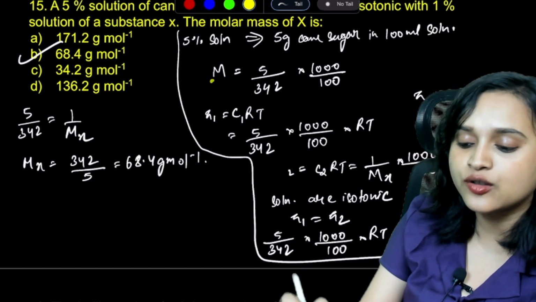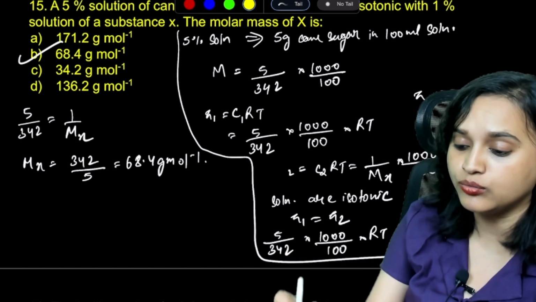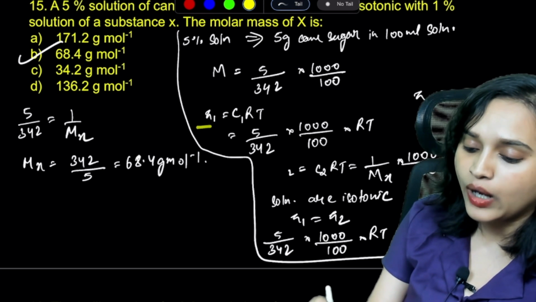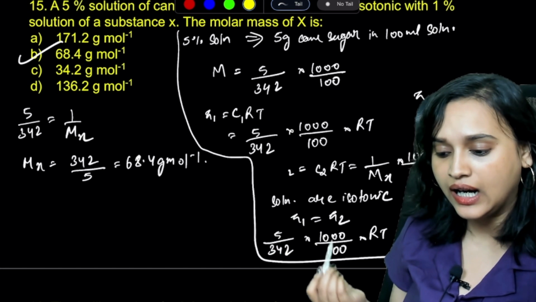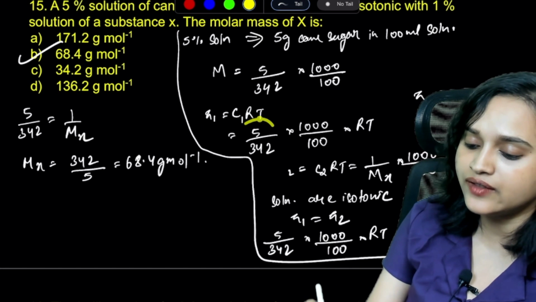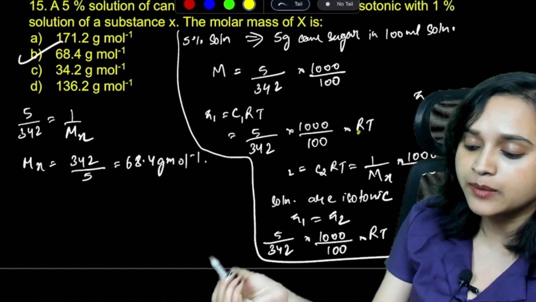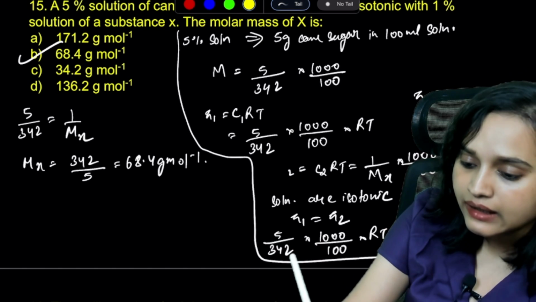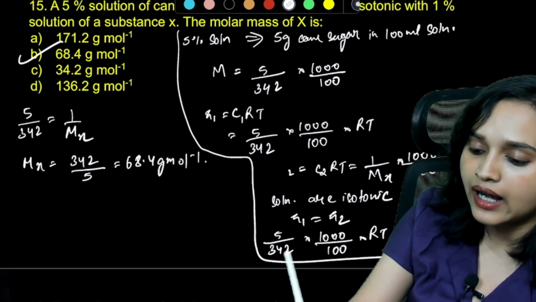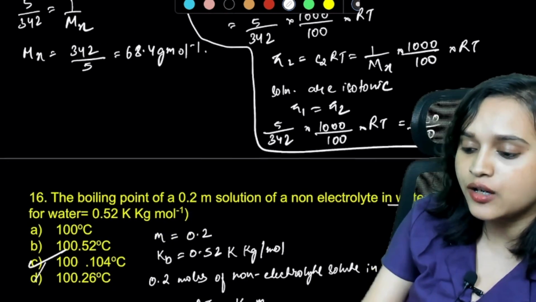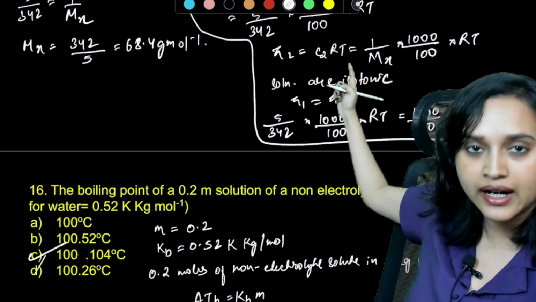So molarity is going to be 5 divided by 342 multiplied with 1000 divided by 100. Agreed? Yes. So pi 1 is equal to C1 RT. Agreed? Yes. So that means 5 divided by 342 multiplied with 1000 divided by 100 multiplied with R2. And here I can write, everybody, this is my pi 2. So pi 2 is equal to C2 RT.